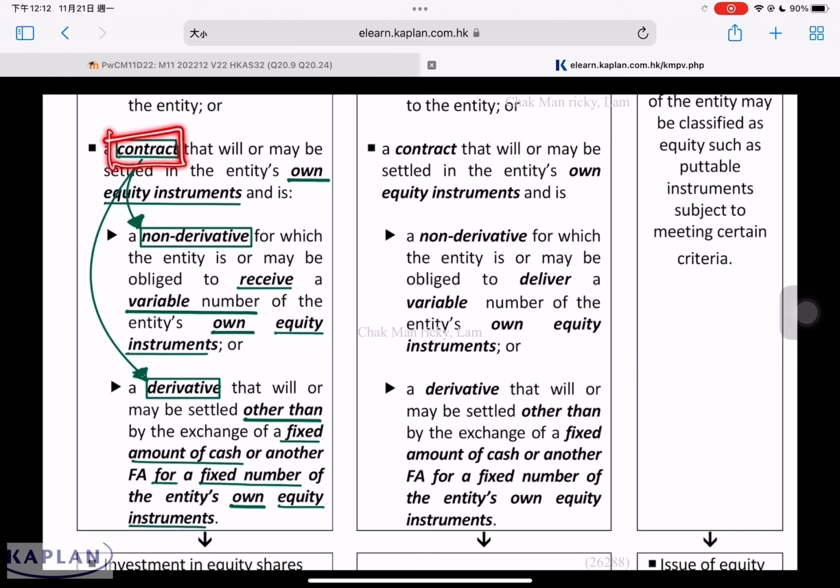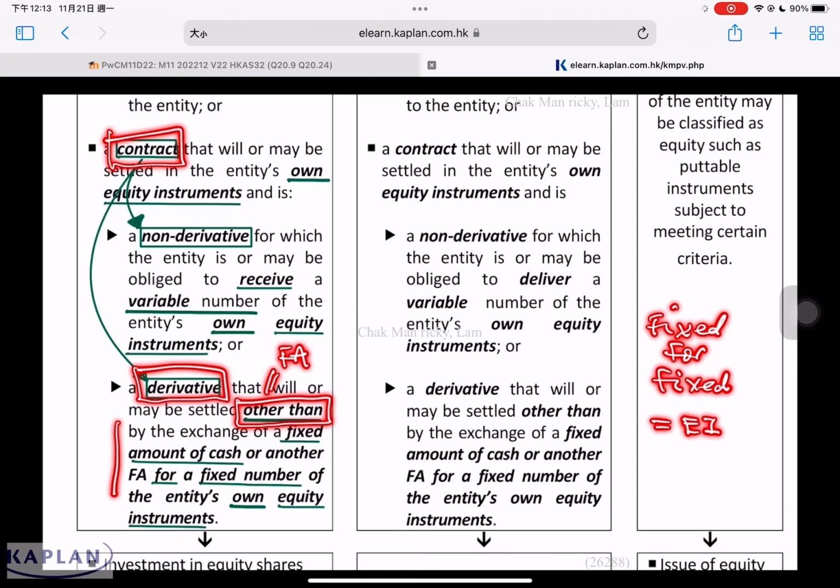If the contract that involves the settlement of your own share is derivative in nature, then we have to consider, does that involve a fixed amount of cash for a fixed number of shares? If it's other than fixed for fixed, meaning not fixed for fixed, it's a financial asset. If it's fixed for fixed, then it's an equity instrument. Look at the example.